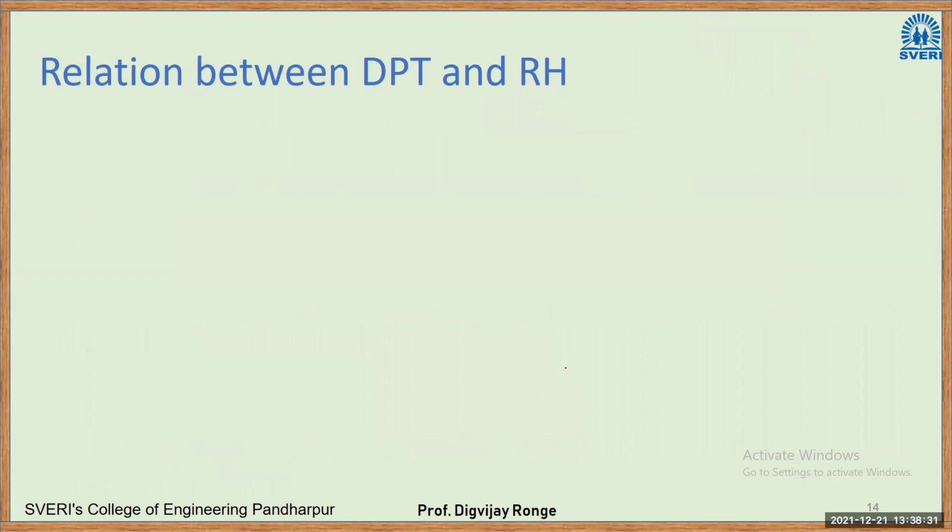Now next here is the relation between DPT and RH. DPT is dew point temperature and RH is relative humidity.